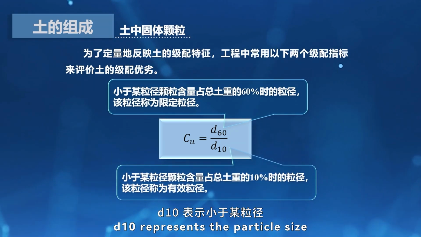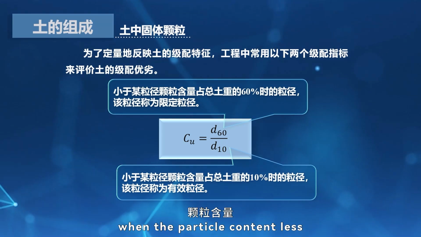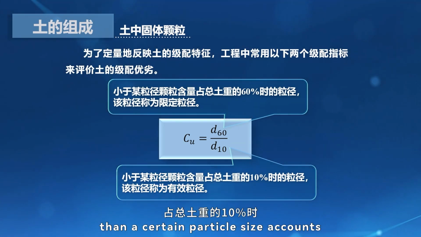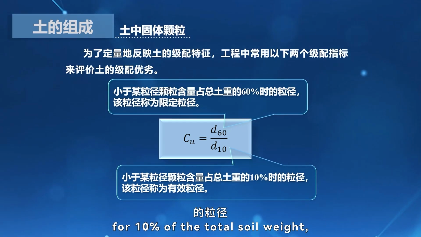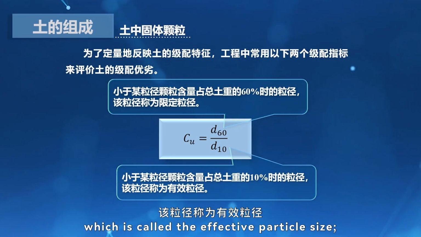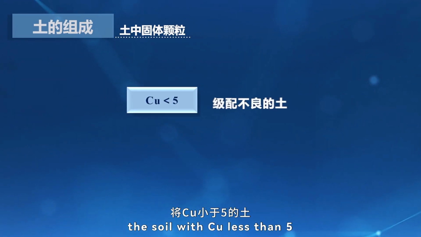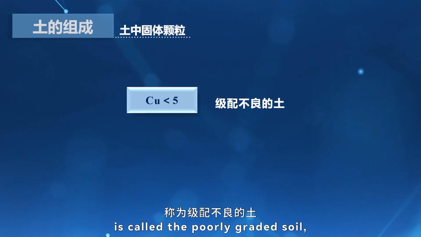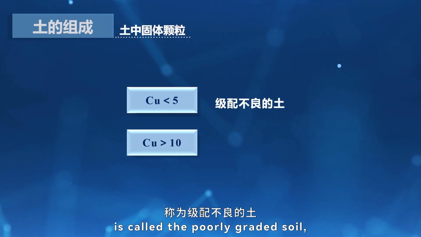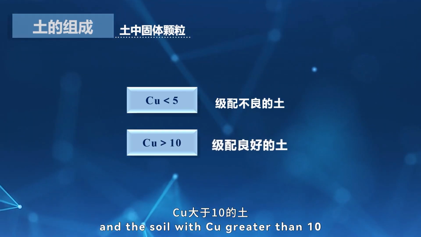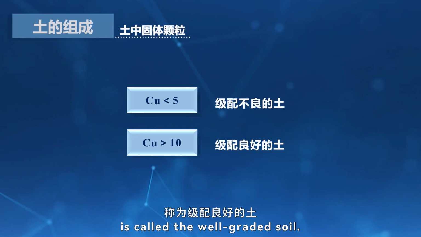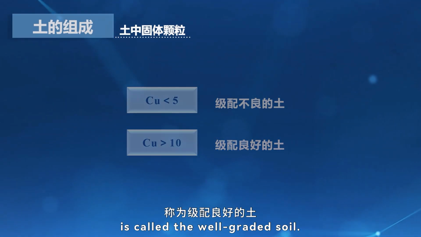d10 represents the particle size. When the particle content less than a certain particle size accounts for 10% of the total soil weight, it is called the effective particle size. In engineering, the soil with Cu less than 5 is called the poorly graded soil, and the soil with Cu greater than 10 is called the well-graded soil.